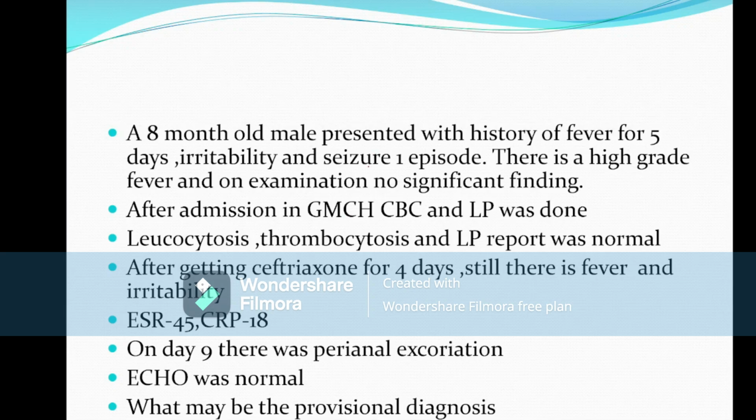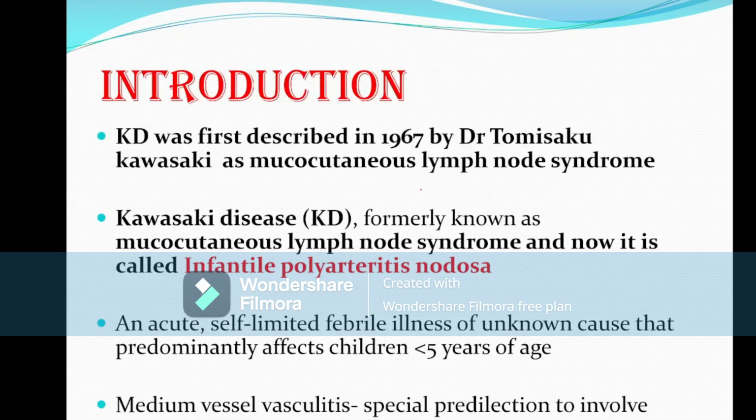That means the child has fever with convulsion at 8 months of age. The CSF report is normal, but there is significant thrombocytosis, and the ESR and CRP are high. Also, on day 9, there is a perianal excoriation. So these are the findings which suggest that the child is suffering from Kawasaki disease. Now let us come to the details of the disease.